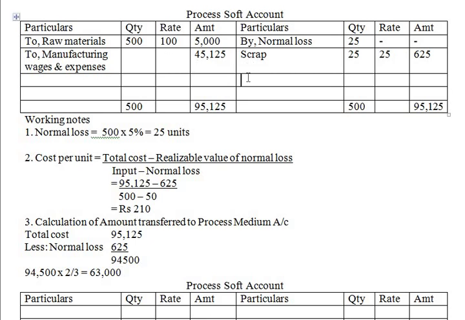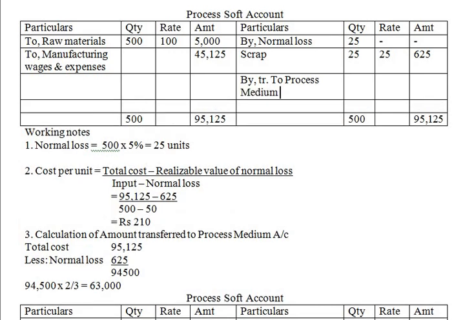So here we are going to take, by transfer to process medium account, 63,000, and rate per unit already we have calculated, that is 210.